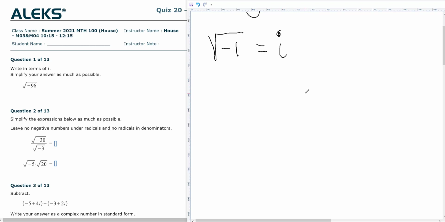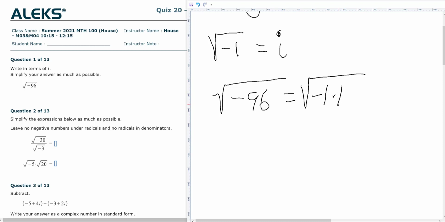So if I want to do number 1, the square root of -96, I'm going to rewrite this as the square root of -1 times 16 times 6, because 16 is a perfect square that will divide into 96.